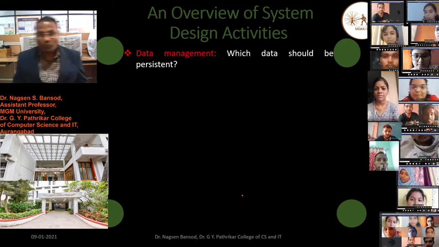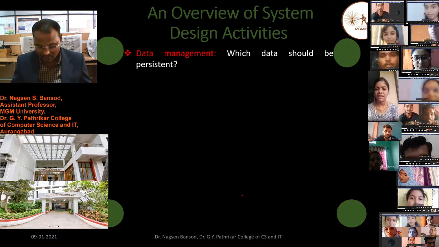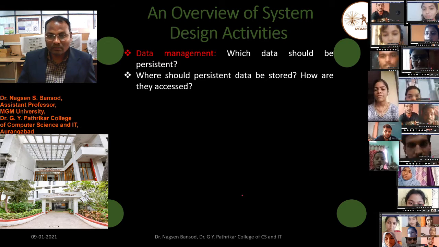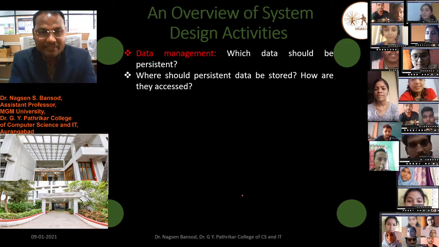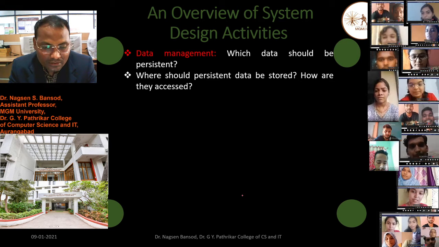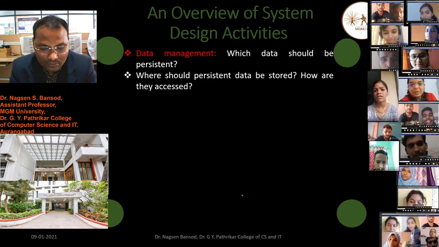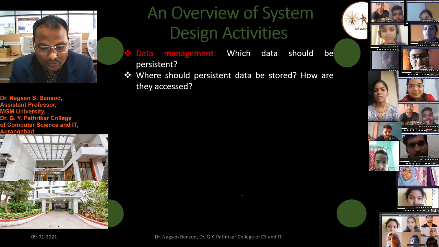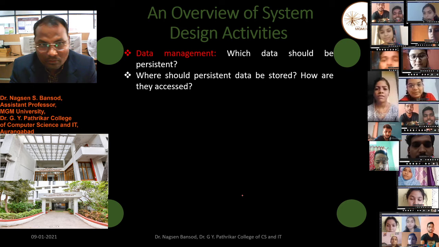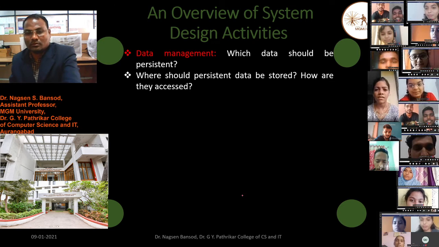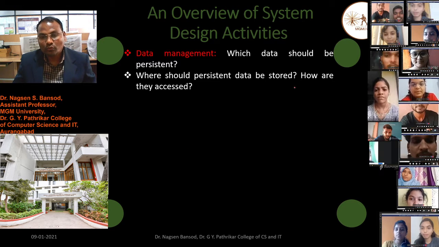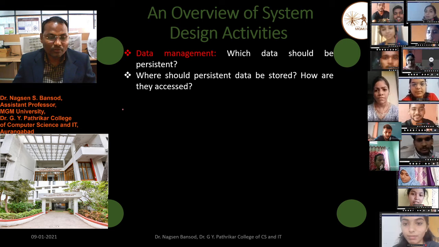Data management: which data should be persistent, where should persistent data be stored, how are they accessed. These types of questions we have to ask during the system design, during the subsystem design. Where should persistent data be stored and how are they accessed?